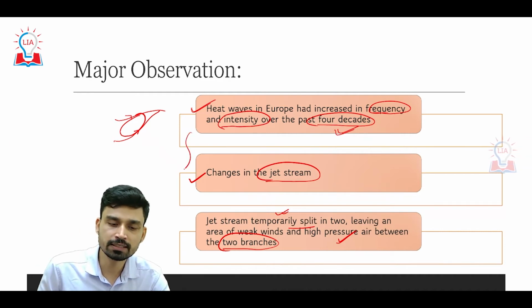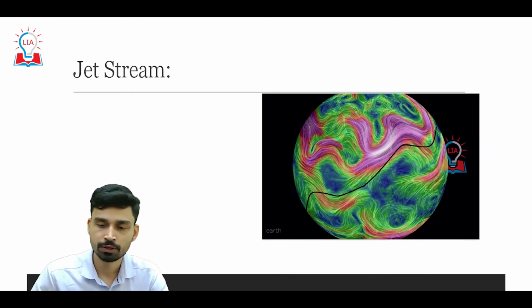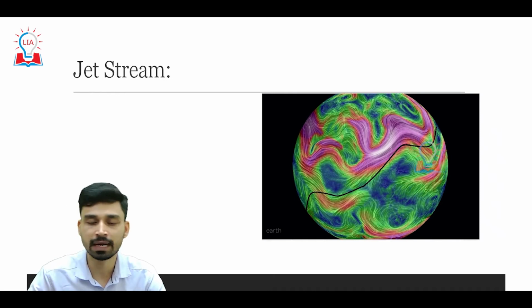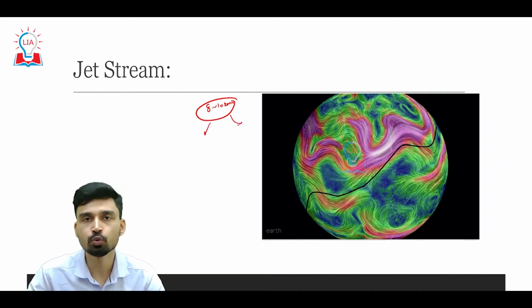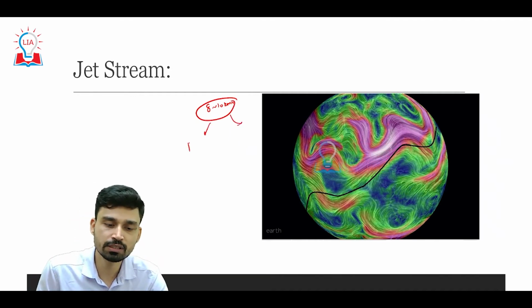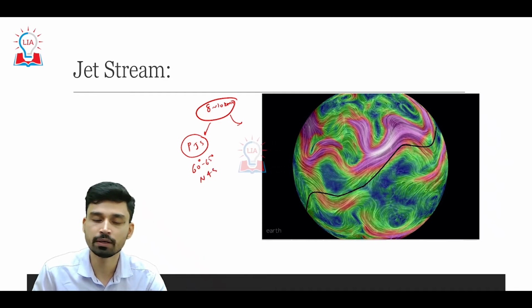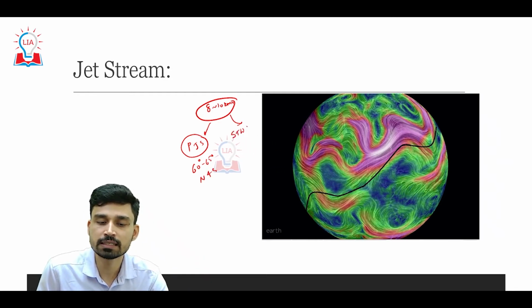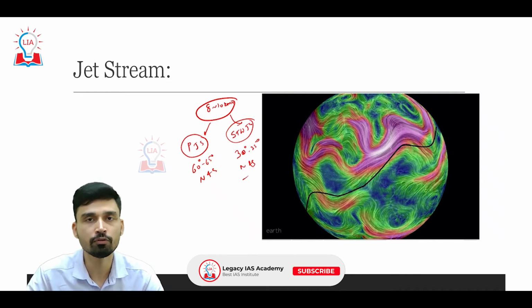At this point, let us try to understand in more detail what jet streams are and how bifurcation can cause a heat wave. Jet streams are basically upper air atmospheric circulations found at a height of 8 to 10 kilometers in two regions around the earth. One is called the PJS, that is the polar jet stream, which is found around 60 to 65 degrees latitude in both the north and south hemispheres. Similarly, the other is called the subtropical westerly jet stream, observed around 30 to 35 degrees, again on both the northern and southern sides of the hemisphere.